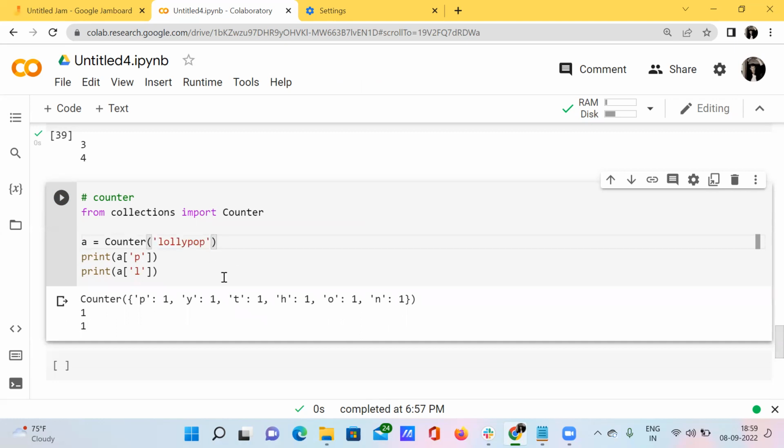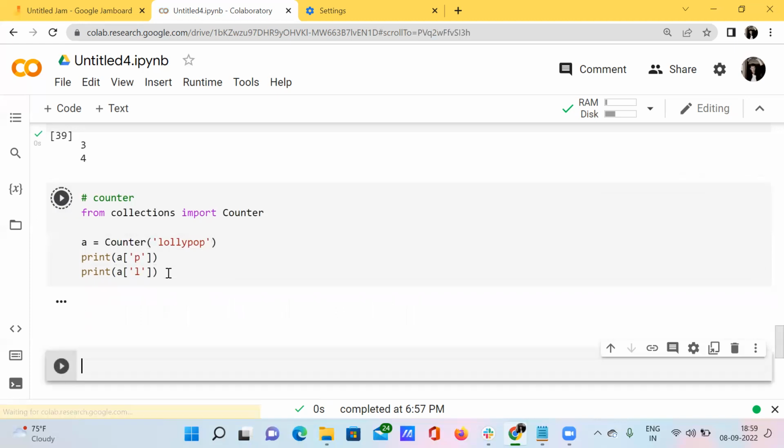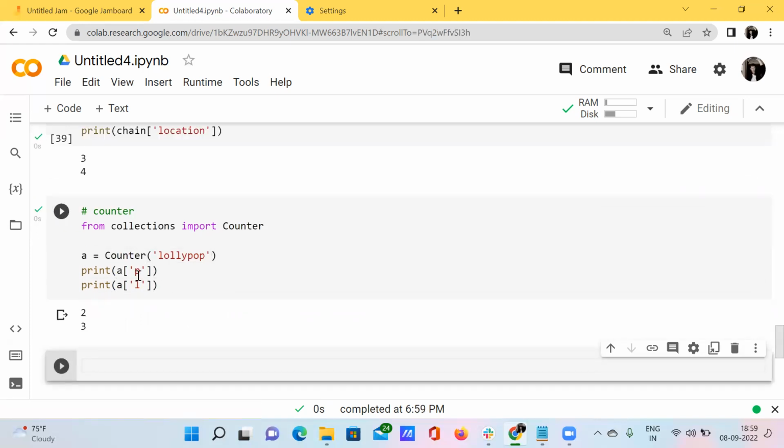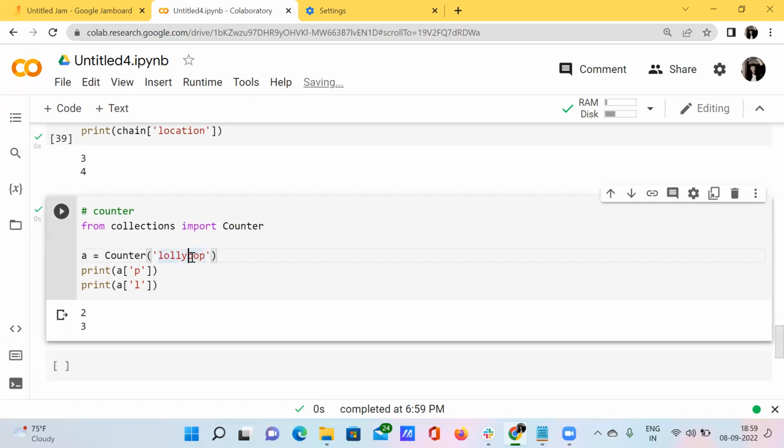See here, I just want to know how many p are present inside this lollipop string, and I want to know how many l characters are there inside this string. What happens when you press shift enter? See here, there are two p's. This one p, and this is the another p. Okay, there are two p's and three l's. Okay, did you get it?